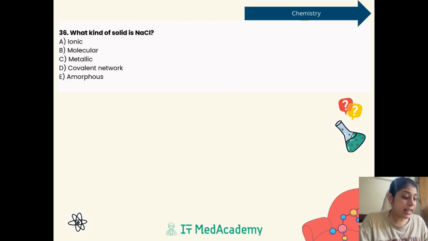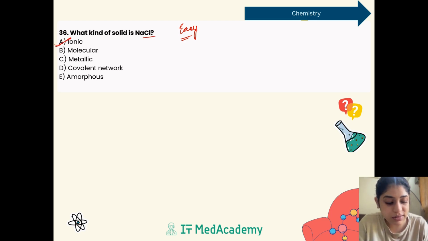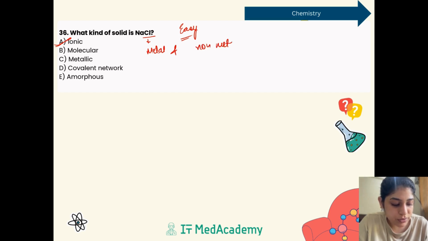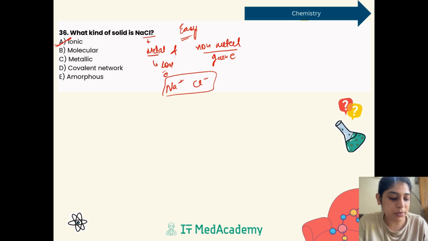Next is, what kind of solid is NaCl? This was a very easy question for you people, because we clearly know that this is a type of ionic solid. Why? Because this bond is formed between a metal and a non-metal. Whenever a metal and a non-metal make a bond, the metal loses an electron and the non-metal gains the electron. So loss and gain of electrons is taking place, which means ions will form, and ultimately an ionic bond will be formed.